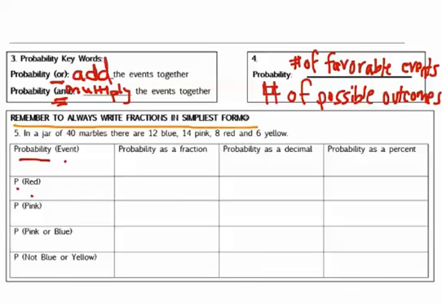Okay, so let's look back at our little setup, number of favorable events. Okay, so we would say how many red, because that's what the question is asking for, how many red are in that jar? Okay, well, we look up and we say, oh, there's 8 red. So we'd say 8 over how many possible outcomes, how many possible things are in the jar, how many marbles are in the jar. There are 40 marbles in the jar. Okay, is that reduced? No, it's not. So take 15 seconds, think of what that can be reduced by.